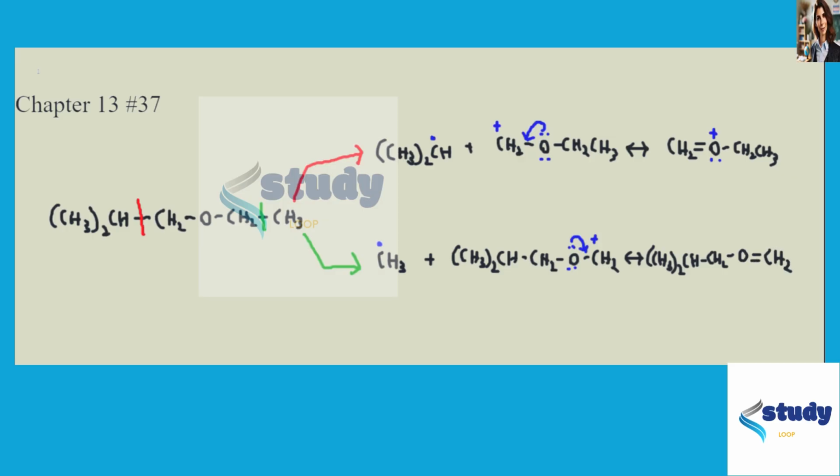And so there we go. And now, once again, this positive charge is going to be seated on that oxygen. And that's good. That's what we like to see: charges on electronegative atoms. And so there we go. There's the two fragments. We've discussed why an ether might fragment by alpha cleavage. It's because it's going to form resonance stabilized carbocations. And so that's the answer to chapter 13, problem number 37.